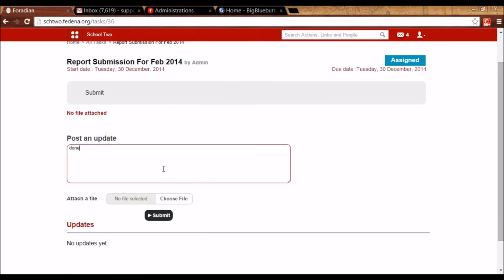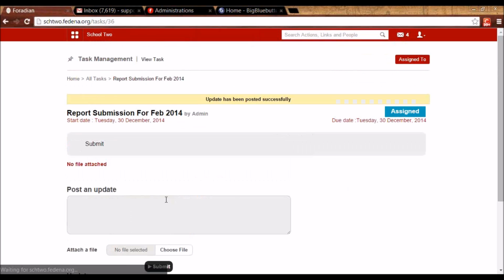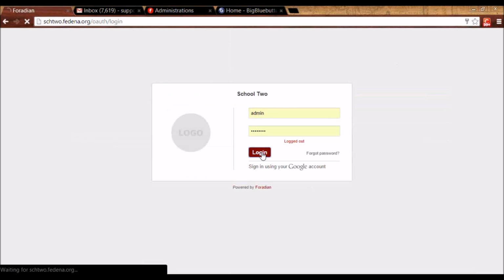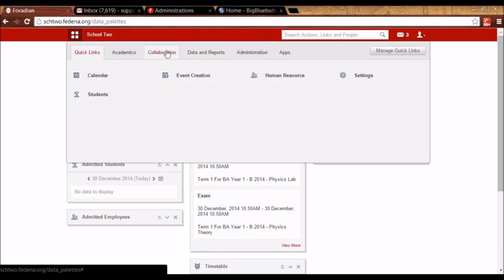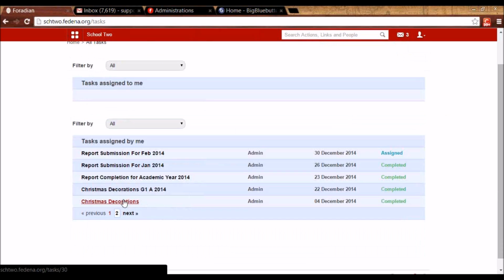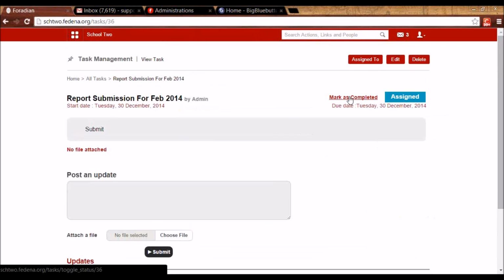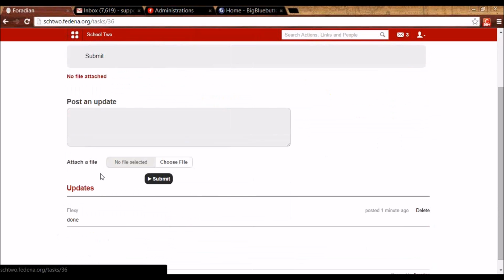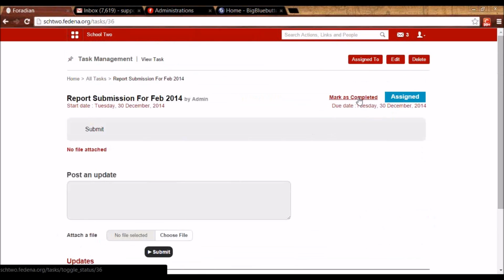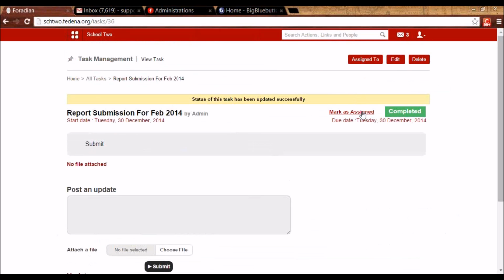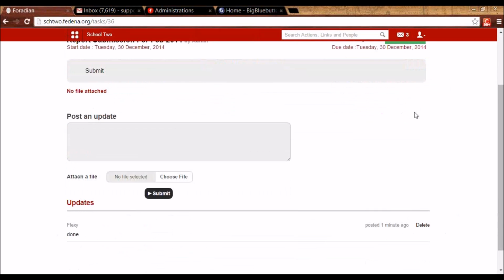So let's say he's posting his completed task, he's posting an update, and now the one who assigned this task will be able to see the update. So I'm going to click on this, and you will see that I'm getting the update which is done by one of the employees, and I can mark this task as completed if I find the update to be satisfying. So it is marked as completed. So this is about the task management plugin in Fedena.